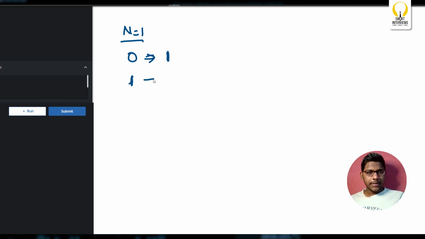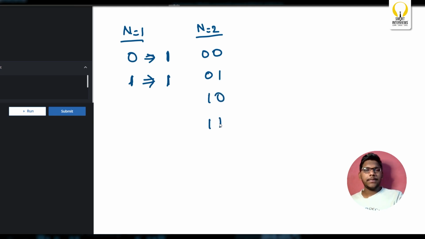Similarly, here the answer will be 1 for sure. Now we'll go to n equal to 2. For n equal to 2, what all possibilities can we have? 0 0, 0 1, 1 0, 1 1. We'll go in an organized way. Now if you see,